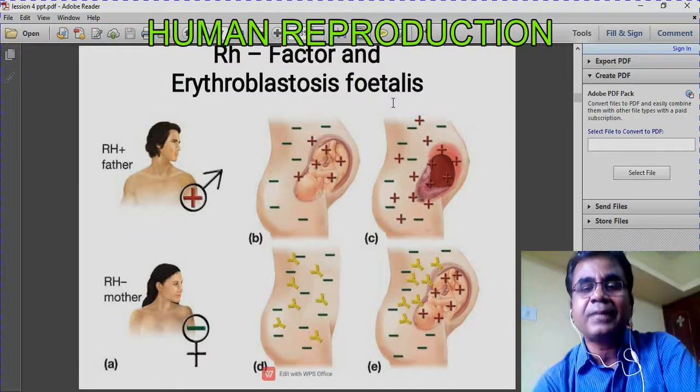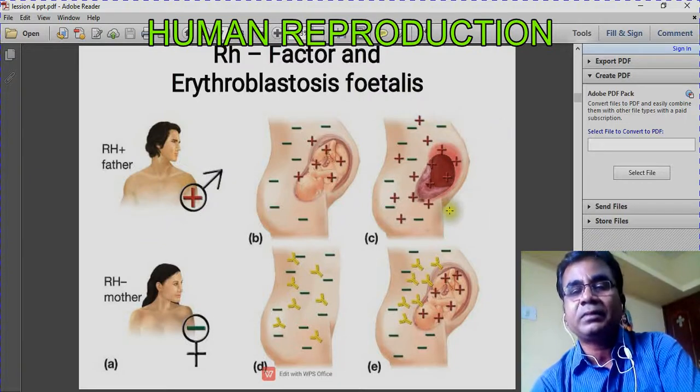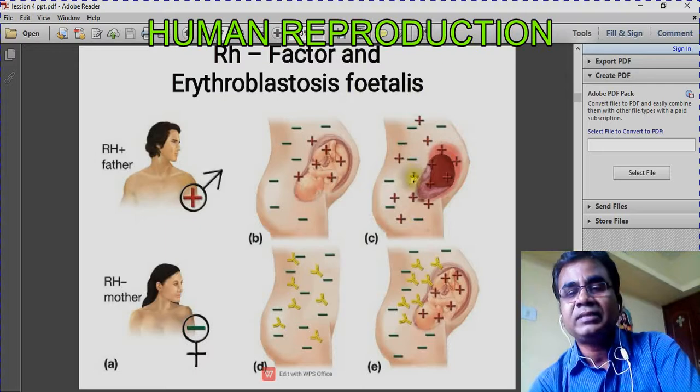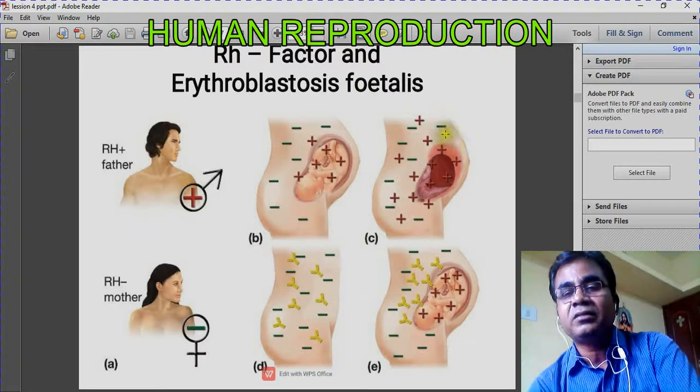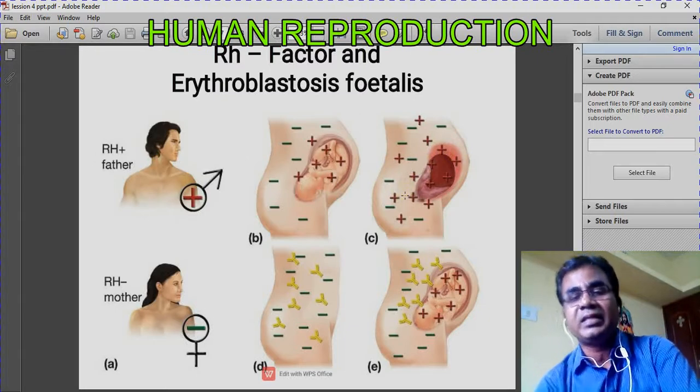So how can this problem be prevented? For that, one medicine is there. During the pregnancy of the second child, at the 28th week and also the 34th week of gestation, the mother must be injected with anti-D antibodies.